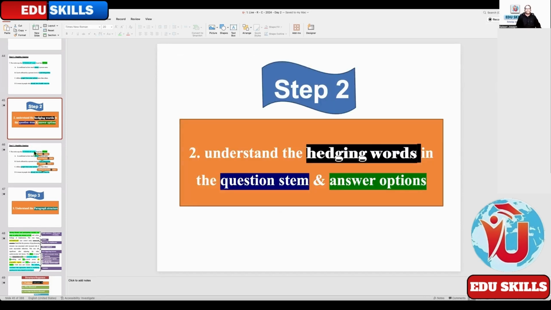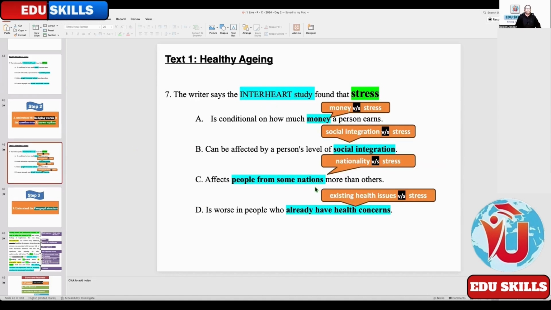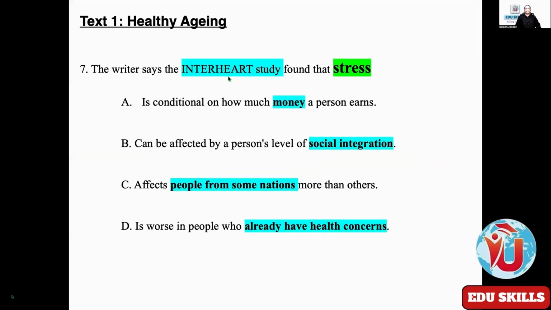Understanding the hedging words means you have to read the question stem in relation to the answer options, or the answer options in relation to the question stem. Okay, the writer says the Interheart study found that stress. So this is the hedging word, the keyword, which has to be connected to these answer options.